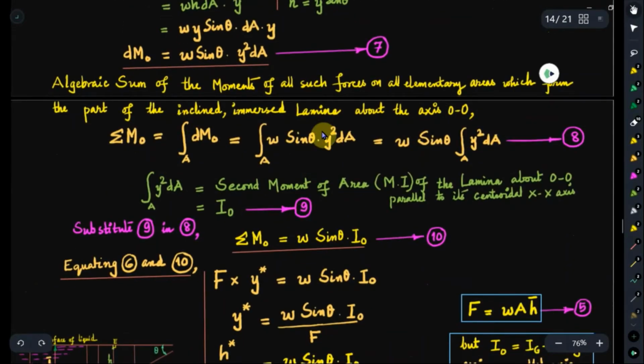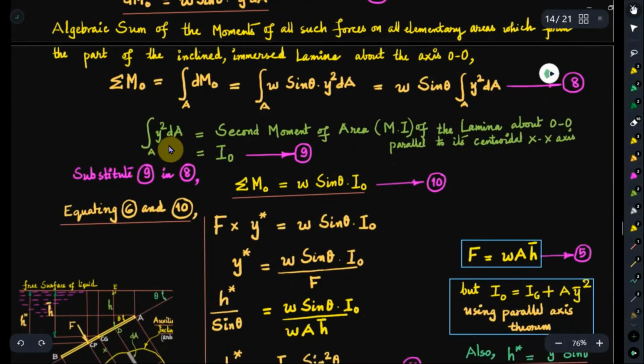So w sin theta is a constant, so it can be taken out of the integral. The variable part is integral y square dA. So we have w sin theta into integral y square dA over the area A. Let it be equation number 8. Now what is this y square dA?